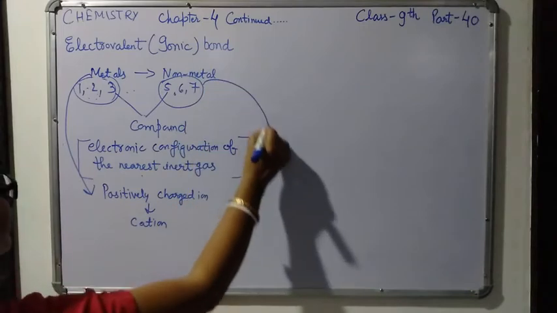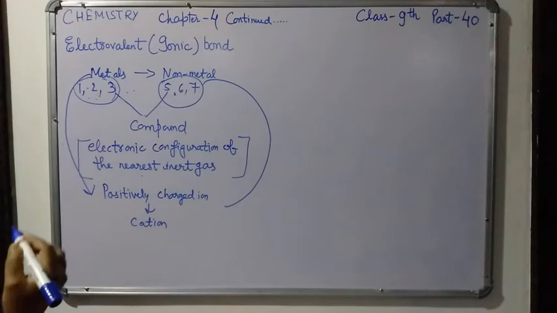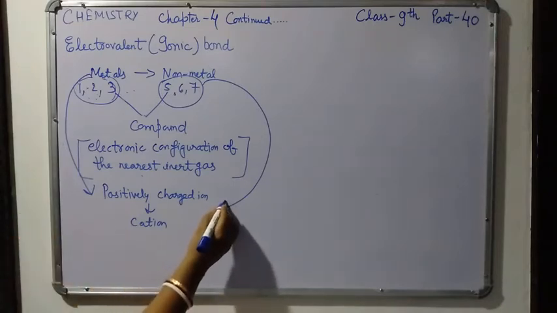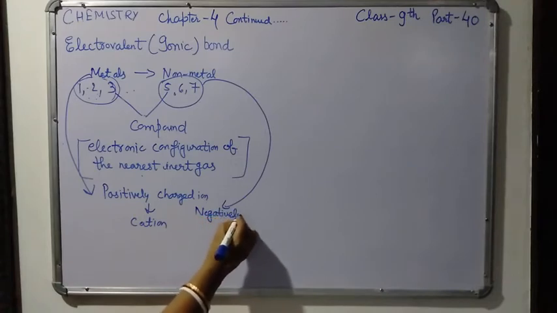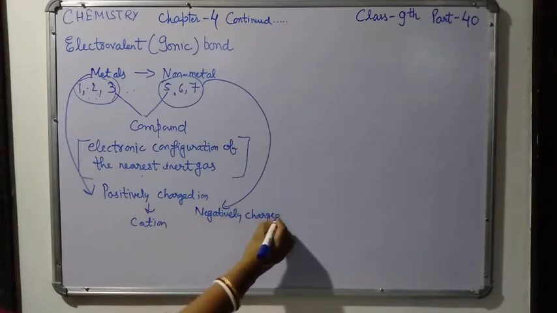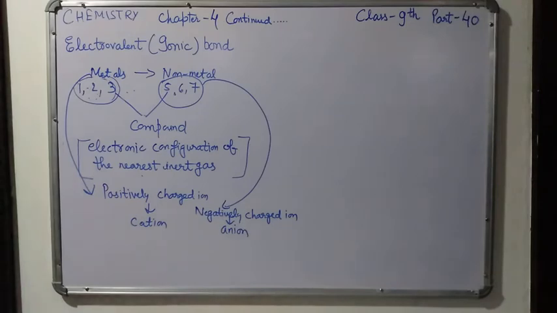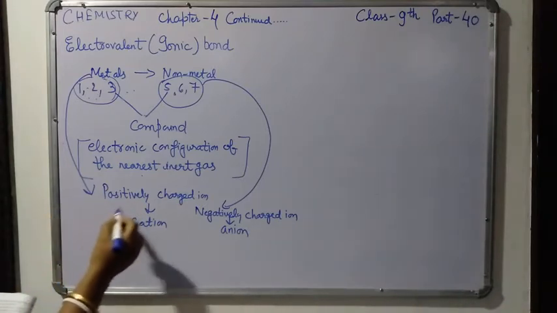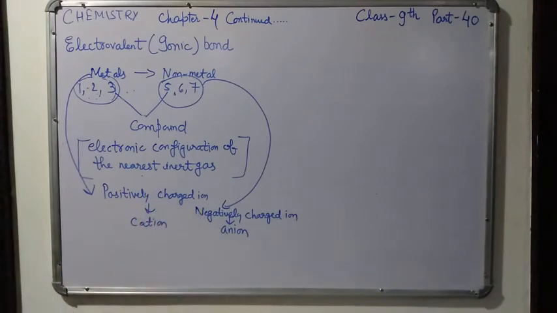And these non-metallic elements which gain electrons form a negatively charged ion, and that is called an anion. So, what do you mean by ion? An ion is the charged particle which is formed due to the gain or loss of one or more electrons by an atom. This is the definition of an ion.